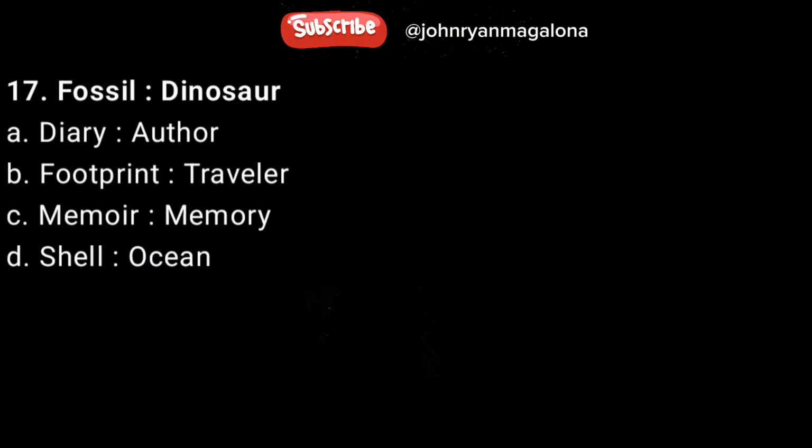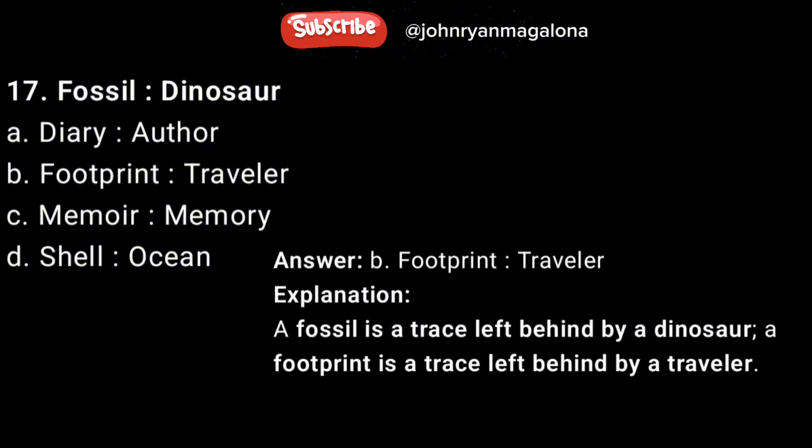17. Fossil, dinosaur. A, diary, author. B, footprint, traveler. C, memoir, memory. D, shell, ocean. Answer B, footprint, traveler. Explanation: a fossil is a trace left behind by a dinosaur. A footprint is a trace left behind by a traveler.